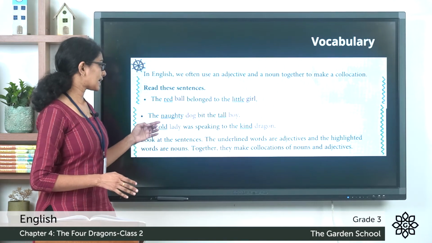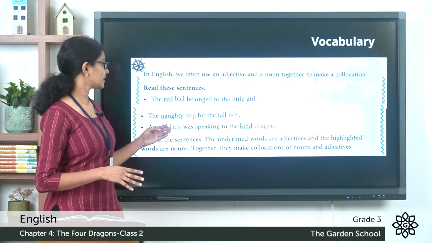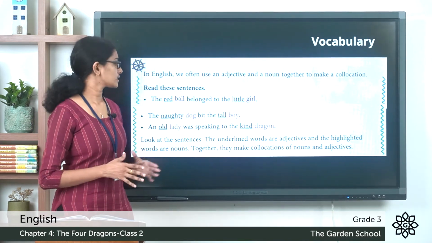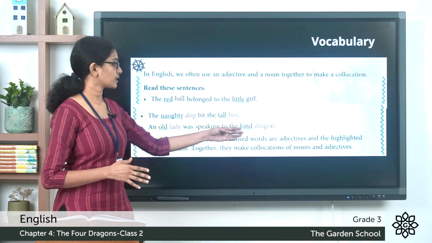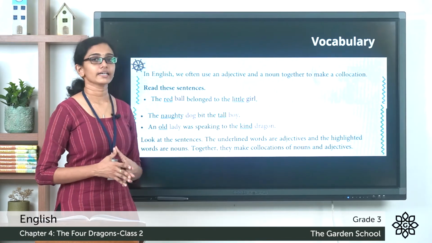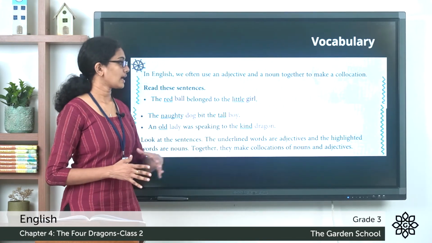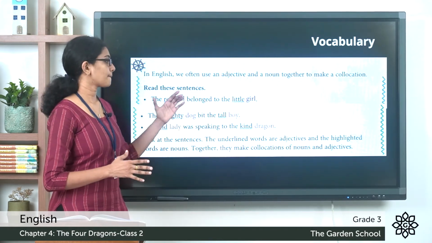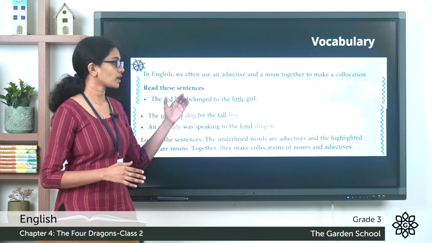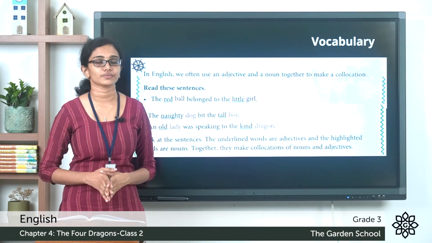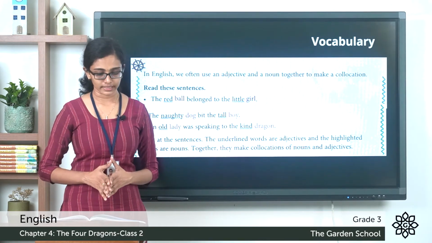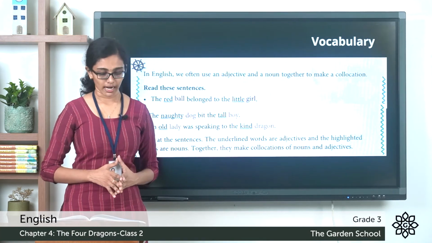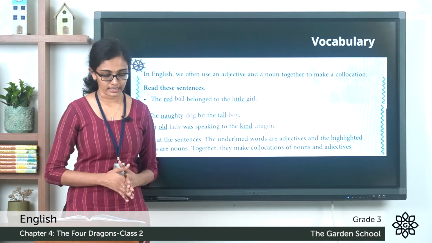So the word underlined is the adjective and the word in red is the noun. Here also the word underlined, kind, is the adjective and the word dragon is the noun. So these words make collocations of nouns and adjectives. I hope you are clear with this. Now keep this in your mind while we move on to the next exercise.